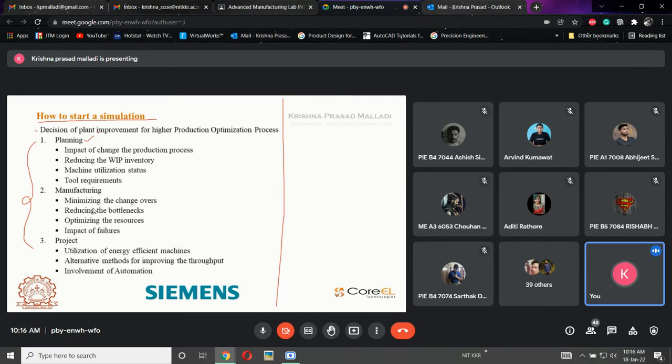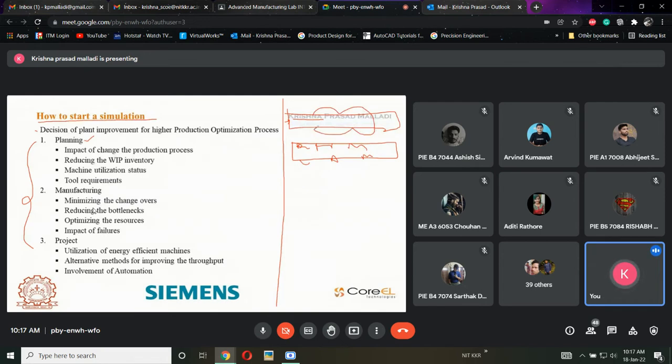Otherwise, what will happen? If this is the plant model, I have placed this many machines here. Once I have placed them, if I then create the simulation model and get a result that this should not be placed here, that it is supposed to be placed at the Prasad, Krishna, Maladi lab, advanced manufacturing, then it is impossible for me to relocate all these things.